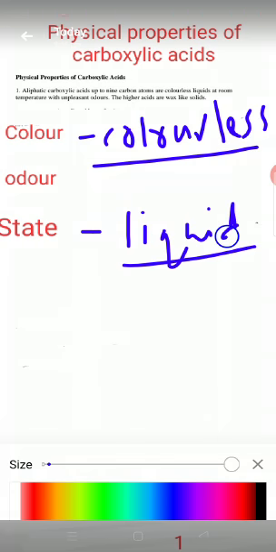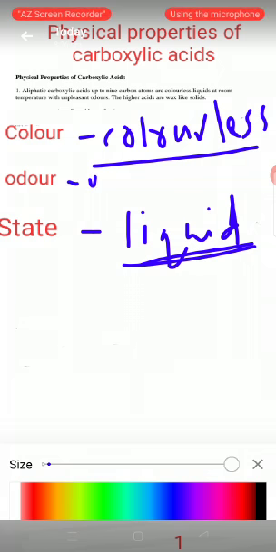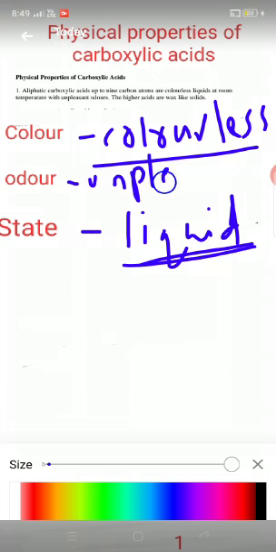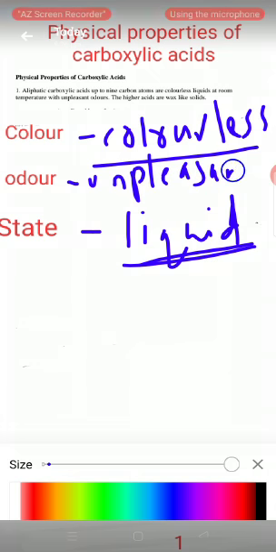This condition is at room temperature. The aliphatic carboxylic acids, that means the straight chain carboxylic acids, are colorless and in liquid state at room temperature, and they have an unpleasant smell, an unpleasant odor.